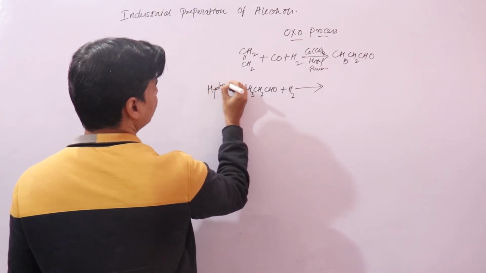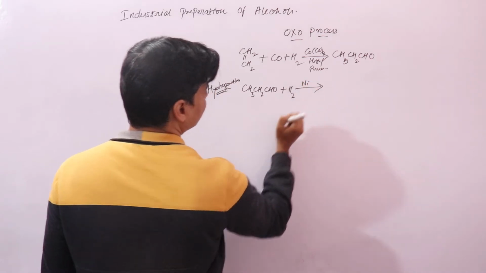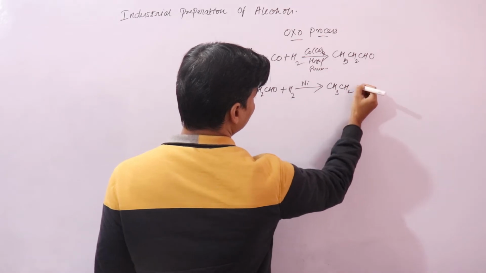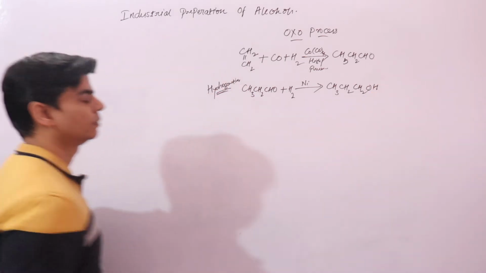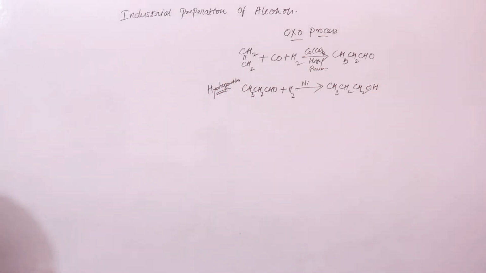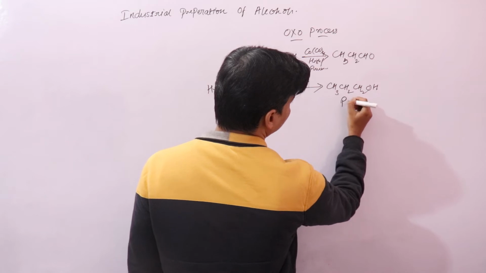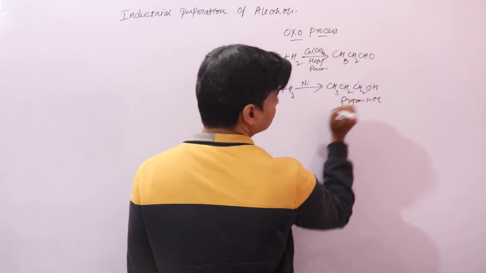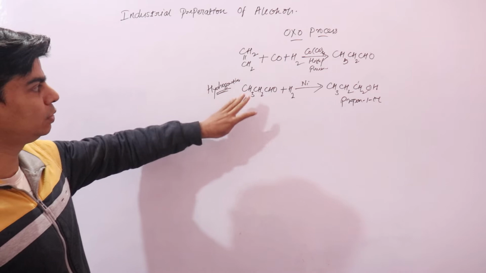The second step is your hydrogenation. In the presence of nickel catalyst, it will form CH3CH2CH2OH. This is your propanol, or we also call it propan-1-ol, because at the first carbon atom you have OH. I hope this is clear and simple. You just need to remember two reactions.